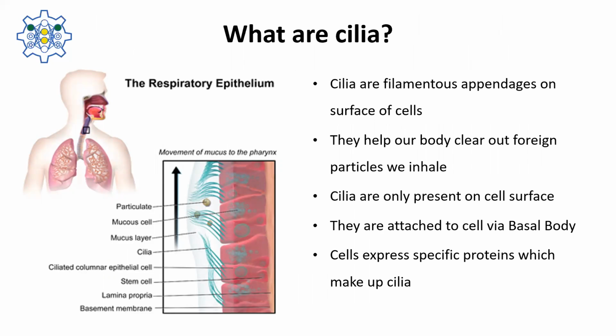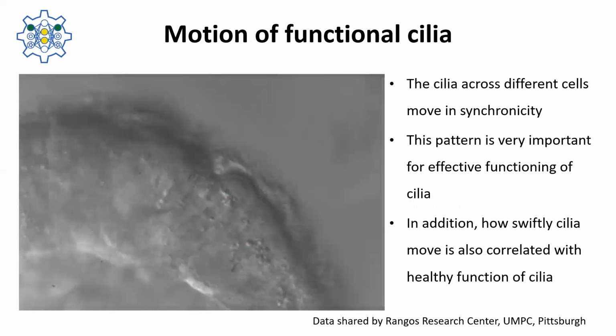Cilia are hair-like appendages on cell surface which are used to clear out foreign particles. The abnormal function of cilia has been associated with diseases like chronic obstructive pulmonary disease. Here is the video of normally functioning cilia. Notice the synchronous motion of cilia, which is very important for their function. The frequency of their beating, the length of cilia are all correlated with their healthy function.